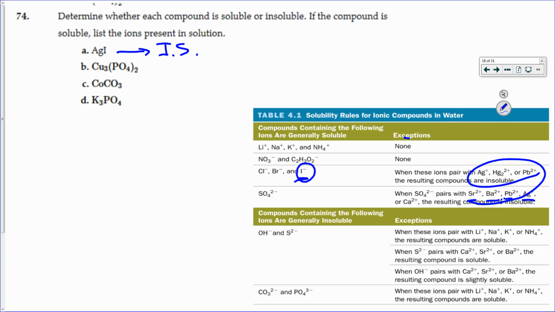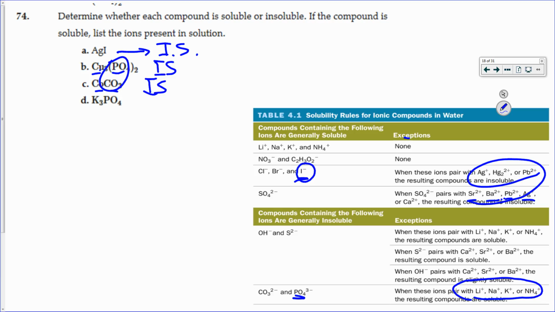All right. So if I look at the next one, look at copper. Copper is not one that's on our list, but I have to look at what happens with the phosphate ion. Most of the phosphates are insoluble. The exceptions are the things in the 1A family, the alkali metals. So that's not one of those. So that's an insoluble. Same with the cobalt carbonate, insoluble. So carbonates and phosphates behave the same.